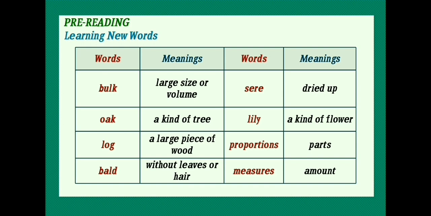It means parts. Eighth word is measures. It means amount. I hope you have understood the meanings of these words.